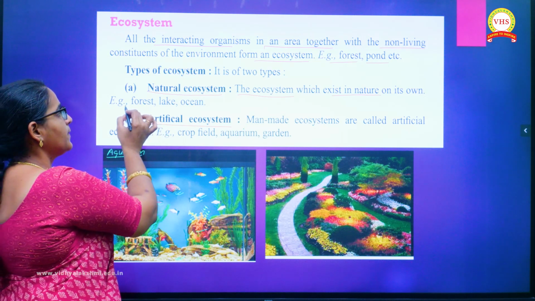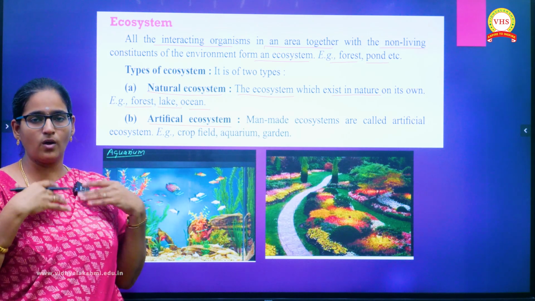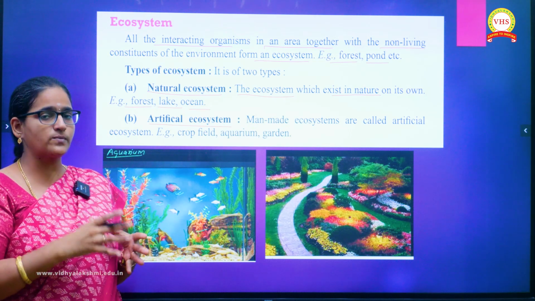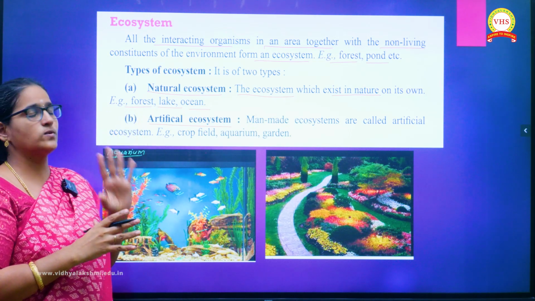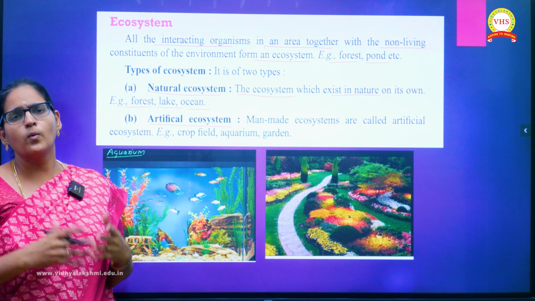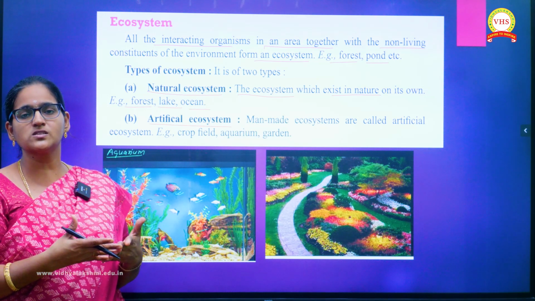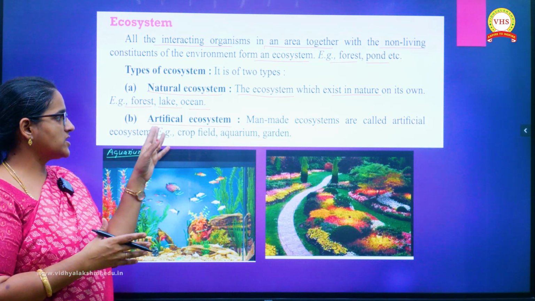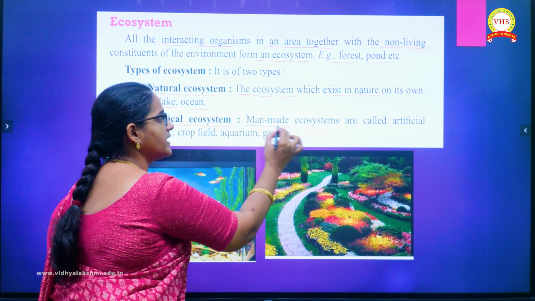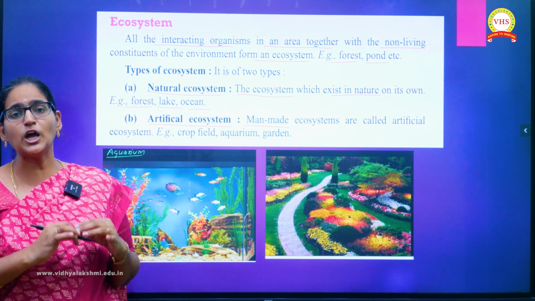If you look at the examples, forest, lake and ocean are all already existing in nature. We are not creating them or involved in their creation. That is why it is called the natural ecosystem. Then we have the next term, artificial ecosystem. What do you mean by artificial? It is man-made. Something created by a person is called artificial. So children, as it is created by human beings, it is called the man-made ecosystem, completely created by human beings.